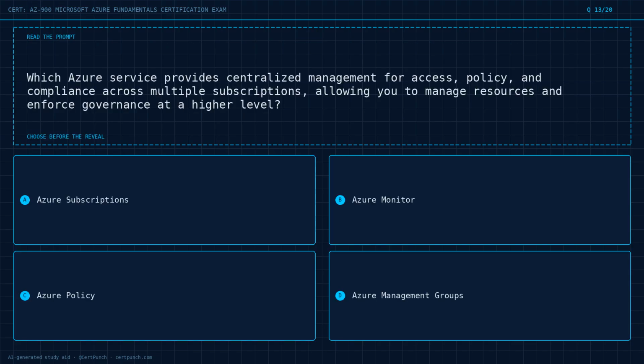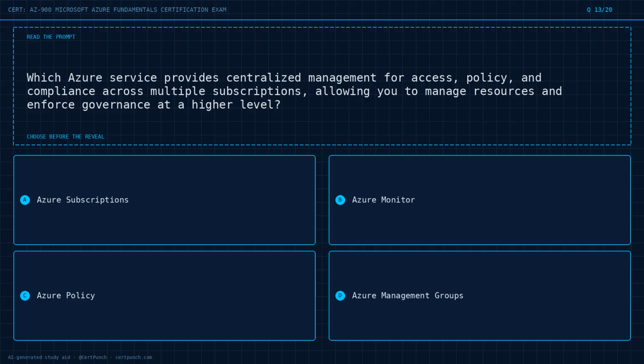Question 13 of 20. Which Azure service provides centralized management for access, policy, and compliance across multiple subscriptions, allowing you to manage resources and enforce governance at a higher level? Option A, Azure Subscriptions. Option B, Azure Monitor. Option C, Azure Policy. Option D, Azure Management Groups.